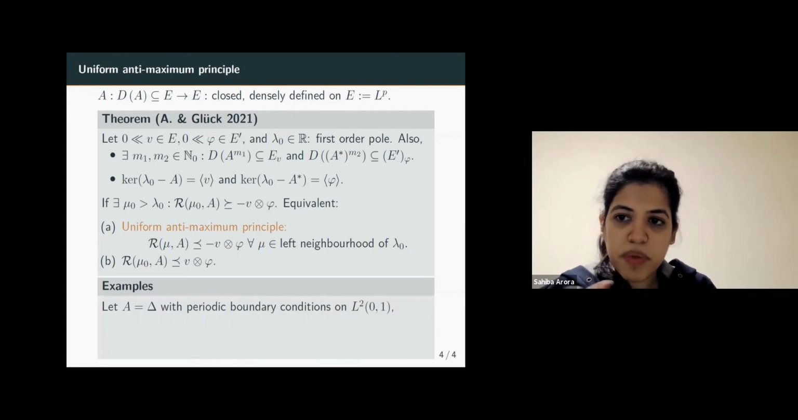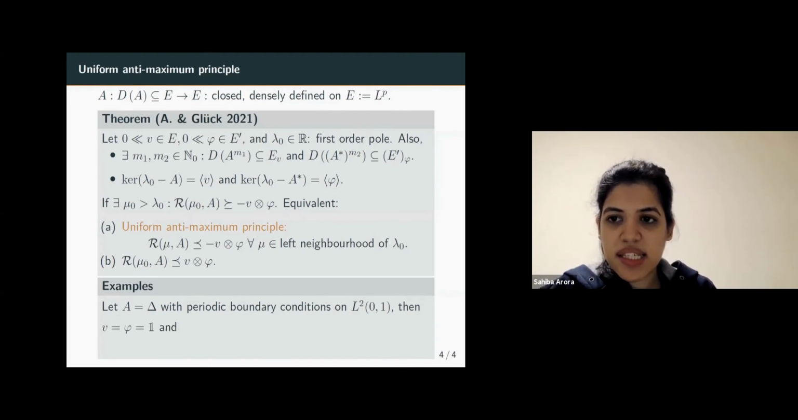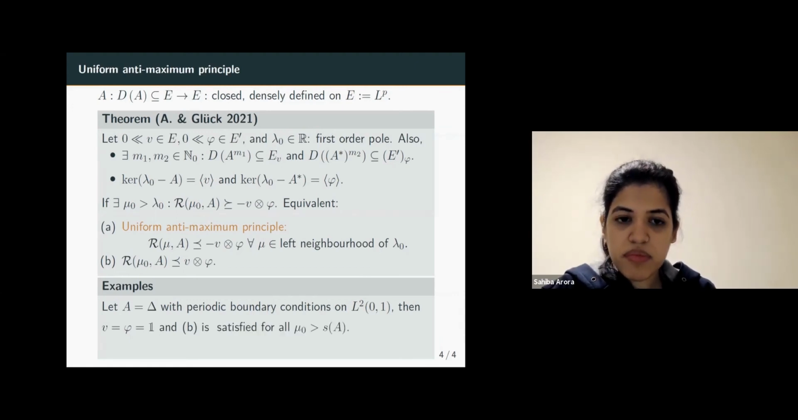And let's come back to the periodic boundary conditions, which I had claimed before. So what happens in this case? In this case, the operator is self-adjoint, so we only need to check everything for the operator A. And now we are on an L2 space. It turns out that the eigenvector is just the constant one function. The spectral bound is 0 as seen before. Moreover, it turns out that B is satisfied everywhere on the right of the spectral bound.